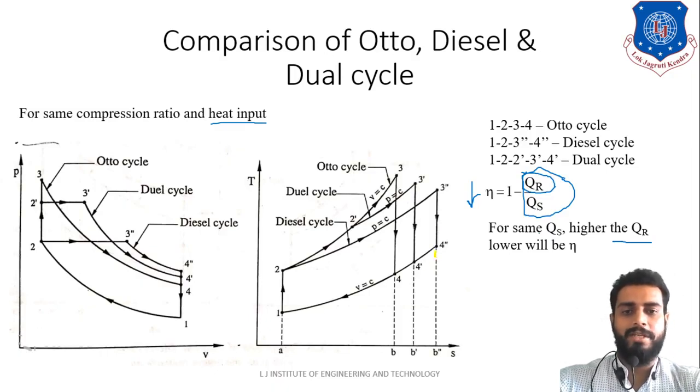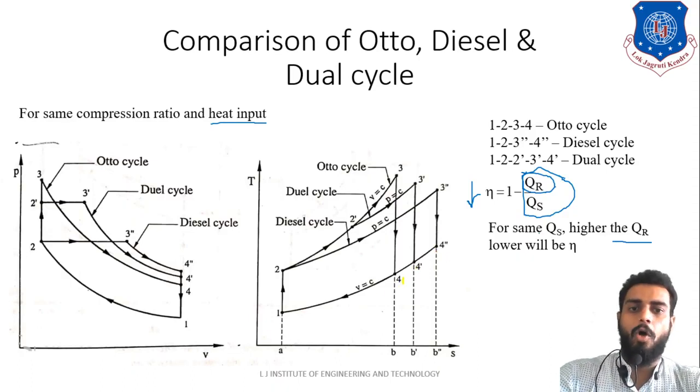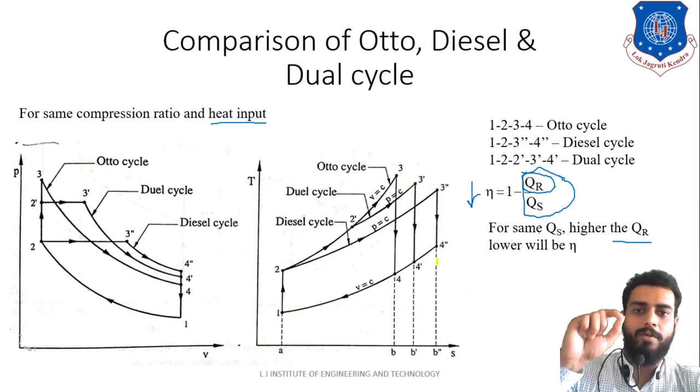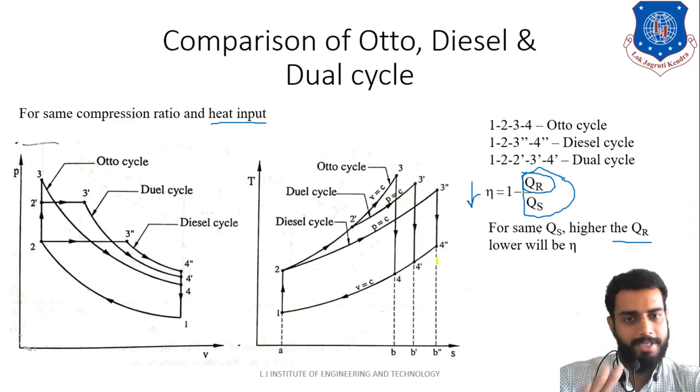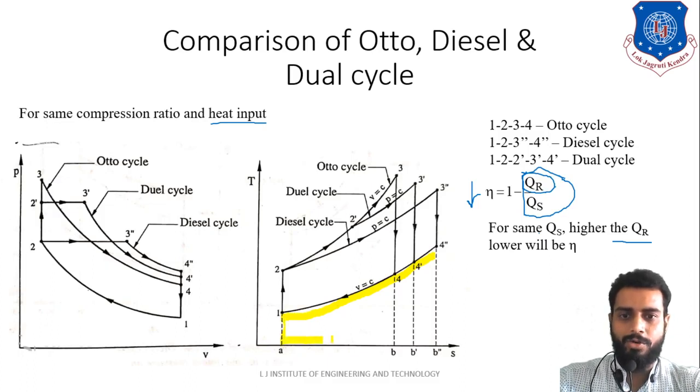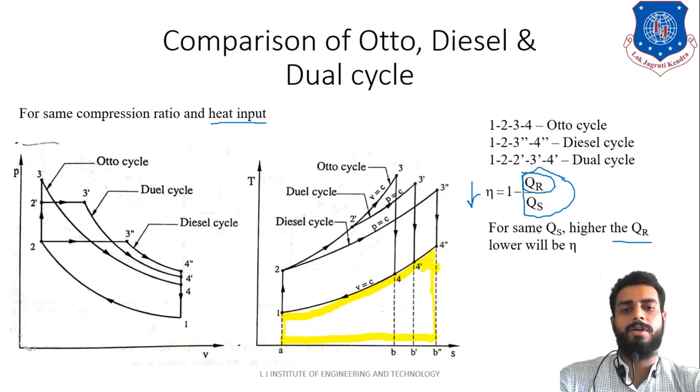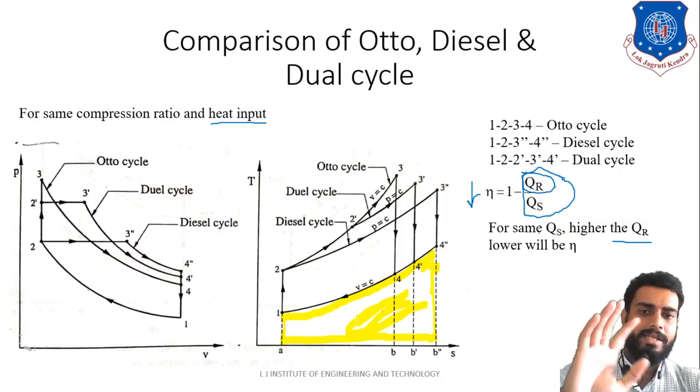The heat rejection process is nothing but 4-1 in the case of the diesel, dual and Otto cycles respectively. Now in the case of the diesel cycle, this much area is the heat rejection area, because I have already told you that the area under the curve drawn on a TS diagram gives you the heat transfer. So this whole area is the heat rejection during the diesel cycle.